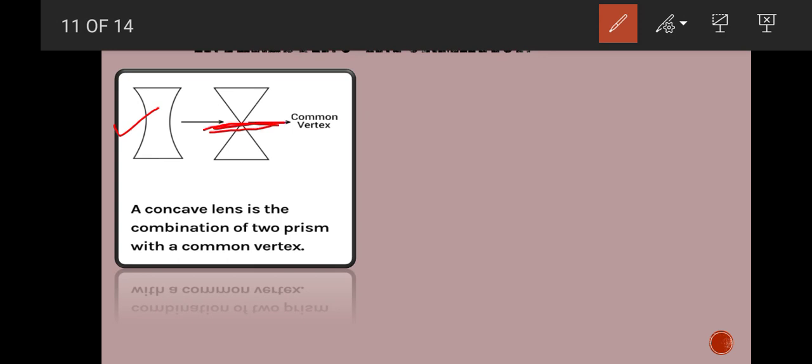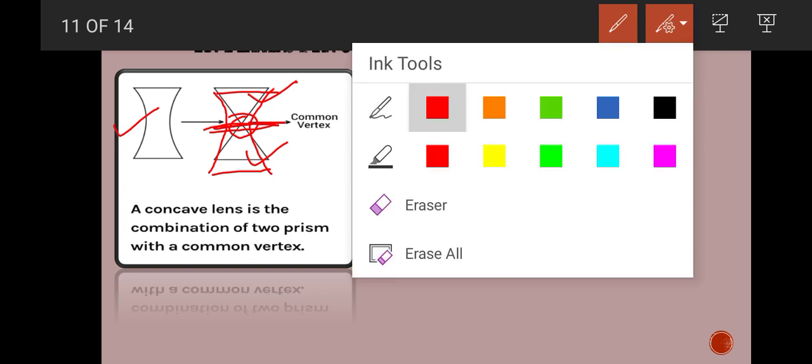These are two separate prisms. This is the first prism and this is the second prism, and they are combined through their vertex, through their tips. If they are combined, you can see that they will make the shape of a concave lens. So a combination of two prisms such that they have a common vertex will behave as a concave lens.